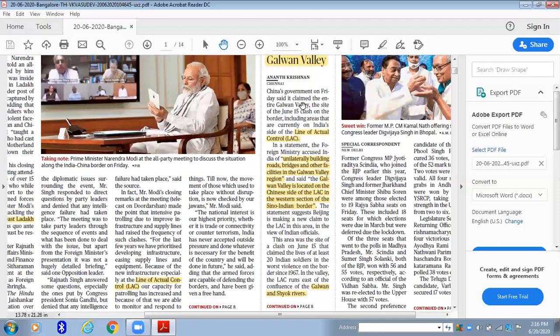Now suppose UPSC asks a question on these border issues and asks you to explain what the amicable solutions are to solve the issue of India-China border tensions. Unless you are thorough with the issue mentioned in the newspaper, you won't be able to write answers. And that's it.